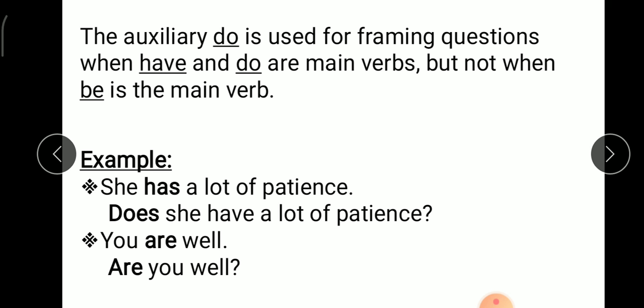Question mark. Are you well? This is another interrogative sentence, for the sentence you are well. So we have used the auxiliary verb first, as we already have the auxiliary verb in the sentence. So that can be used first and then the subject and then the rest of the sentence and question mark.